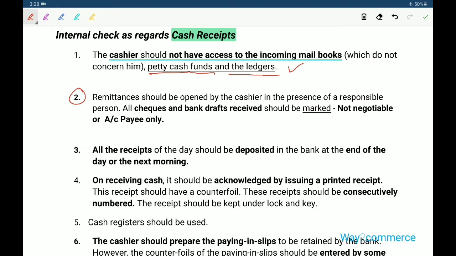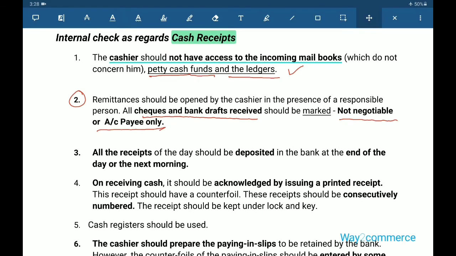Second point, remittances should be opened by the cashier in the presence of a responsible person. All checks and bank drafts received should be marked as not negotiable or account payee only.